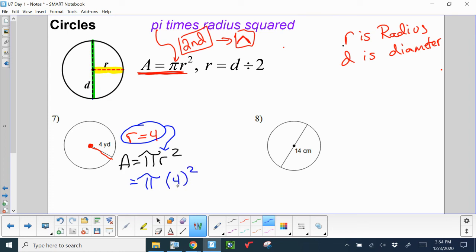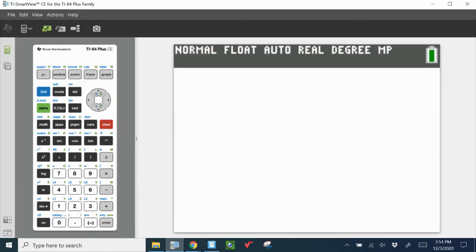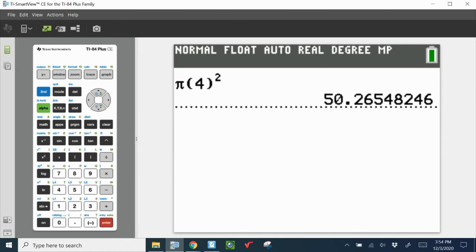This is how you would write your work down too. If you're entering that into Google Slides, you can just use the word pi for pi. You don't have to go and find the symbol, just write pi. And let's calculate this. So to get to pi, second and the caret key, parenthesis, 4, because that's my radius, close my parentheses, and then my exponent key is right here you can use, or here's the squared button in red. Both ways work.